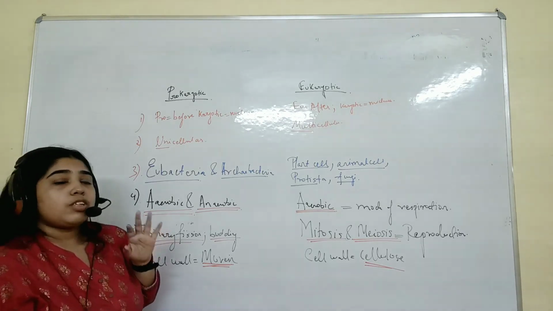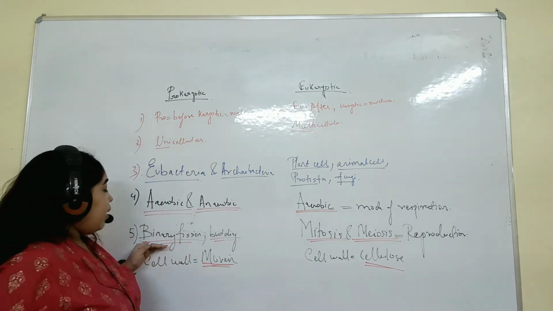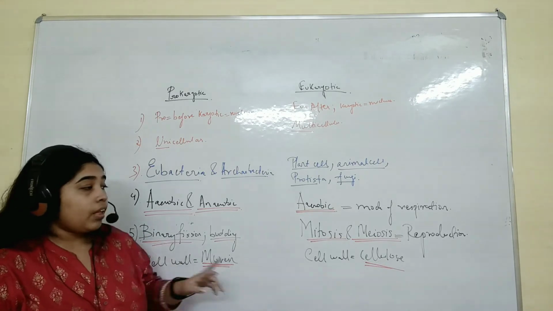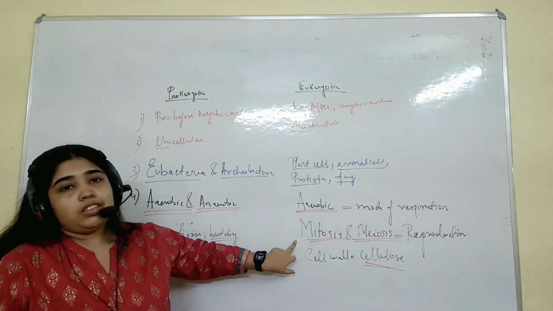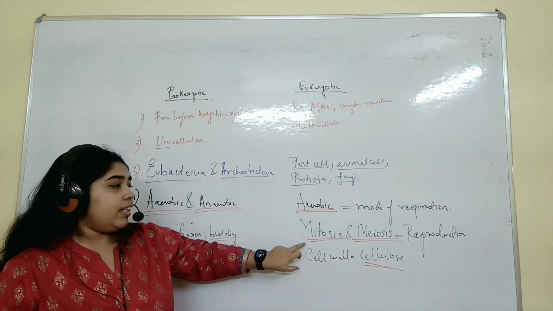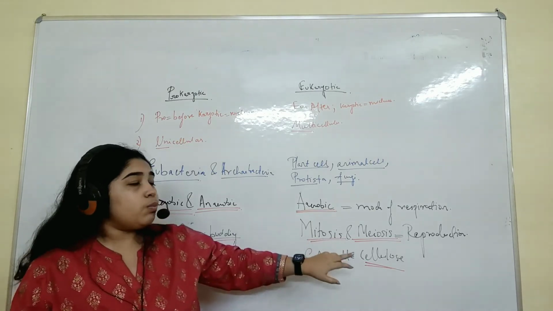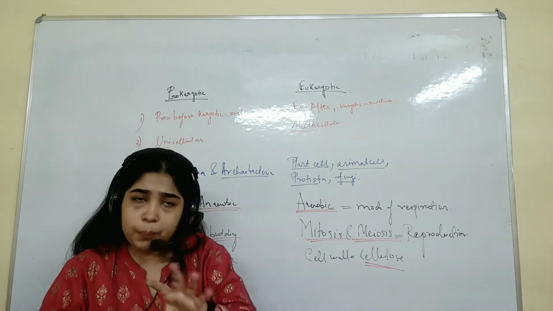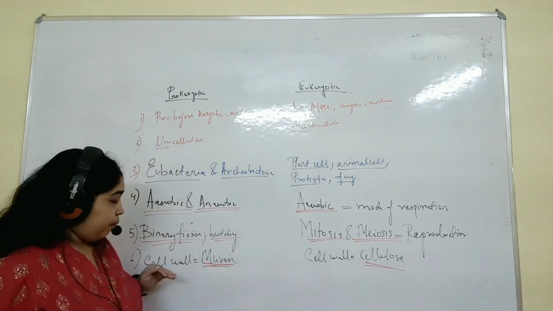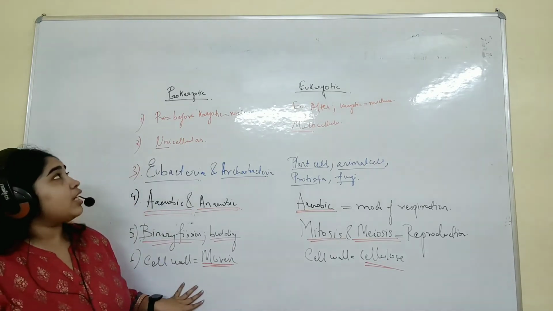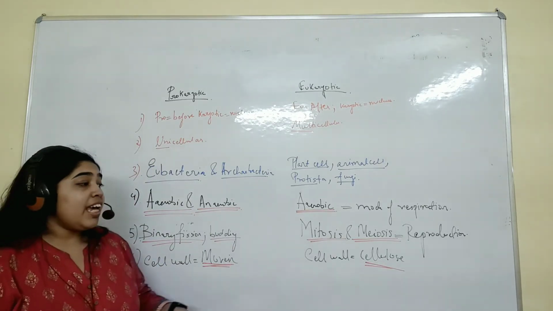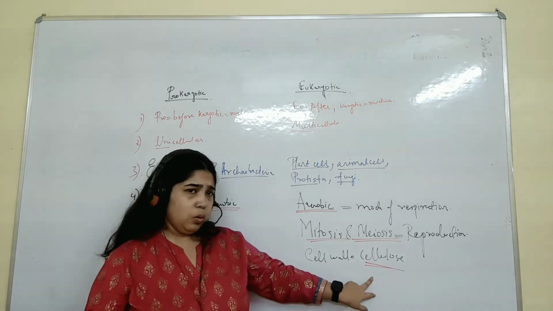Next, you have to understand the mode of reproduction. Prokaryotic organisms are those which go by binary fission or budding. Here it is mitosis or meiosis. I will be explaining this very nicely in the next video: what is mitosis, what is meiosis, the general view, and then the whole chapter. Next is the cell wall. Here the cell wall is made up of murein. Here the cell wall is made up of cellulose.